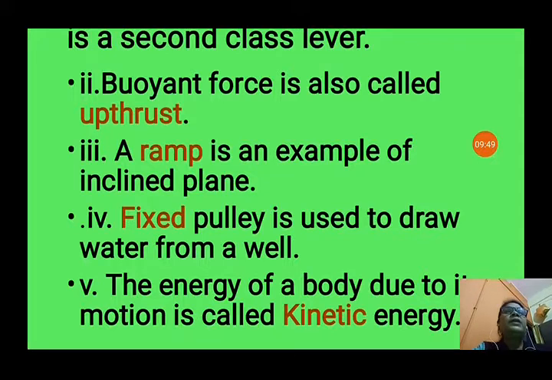Next is, a dash is an example of inclined plane. So a ramp. Now we use a ramp to lift our cars and scooters over the garage. So it is a ramp. That is an example of inclined plane. Next question is, dash pulley is used to draw water from a well. So we know that fixed pulley is used to draw water from the well. So it is fixed. Question number 5. The energy of a body due to its motion is called dash energy. That is kinetic energy. We know when body is in the motion, it has kinetic energy. And when body is at rest, it has potential energy.